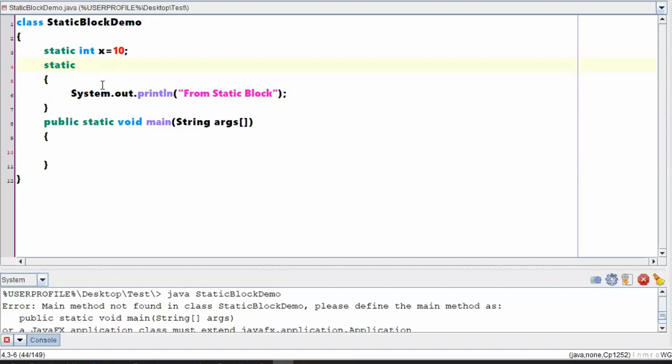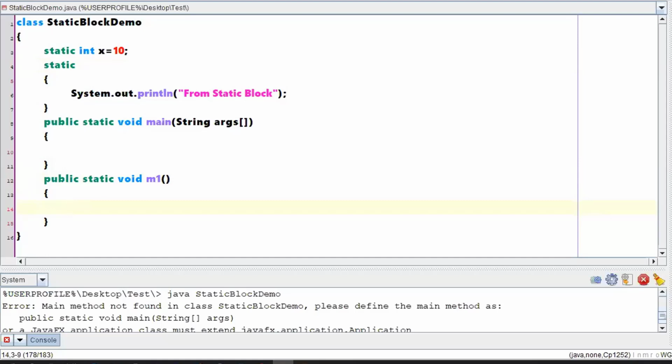Shall we define one static method? Yes, we can define. This means it will not confuse you. I will make sure that you will be comfortable. Public static void, even if you are not writing public, no problem. Static void, I will specify a method called m1. So this is the static method.